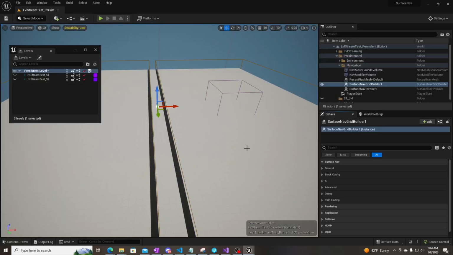Now, if you are using level streaming, you want to make sure that the grid builder is not in any of your streaming levels. It needs to be in the persistent level only. Because, again, just like with world partition, if this gets unloaded and reloaded, it's going to cause problems. So you want to make sure this is always loaded.